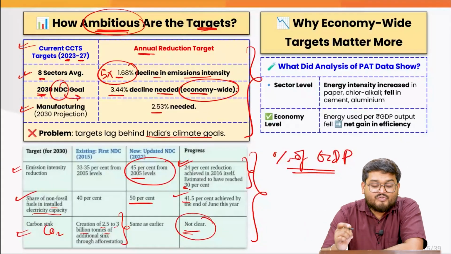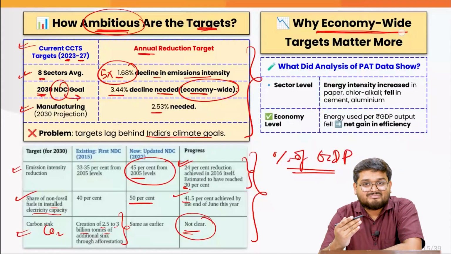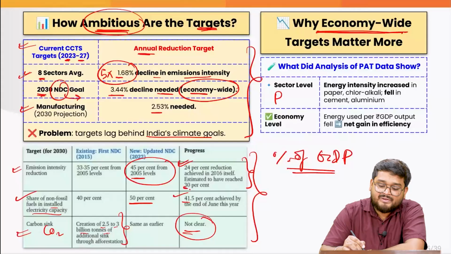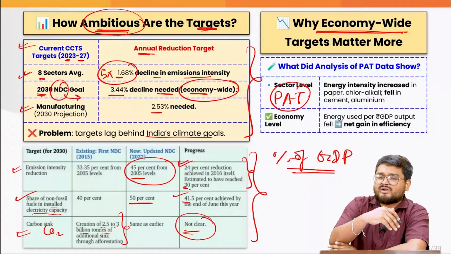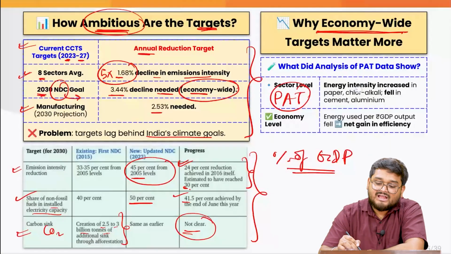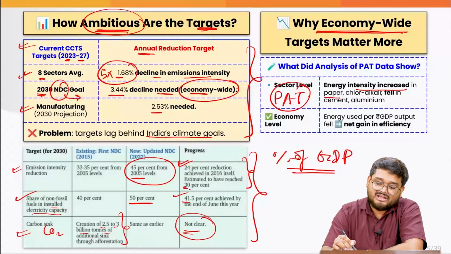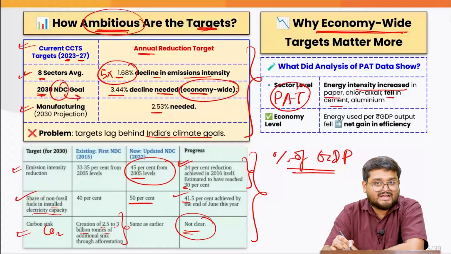Now, when we talk about these economy-wide targets, why do they matter? Because on a sector level, according to the earlier PAT scheme, which was operational from around 2008 to around 2012-14, we actually saw that emission intensity in the paper sector increased, but in the overall sectors, say cement or aluminium, it decreased.